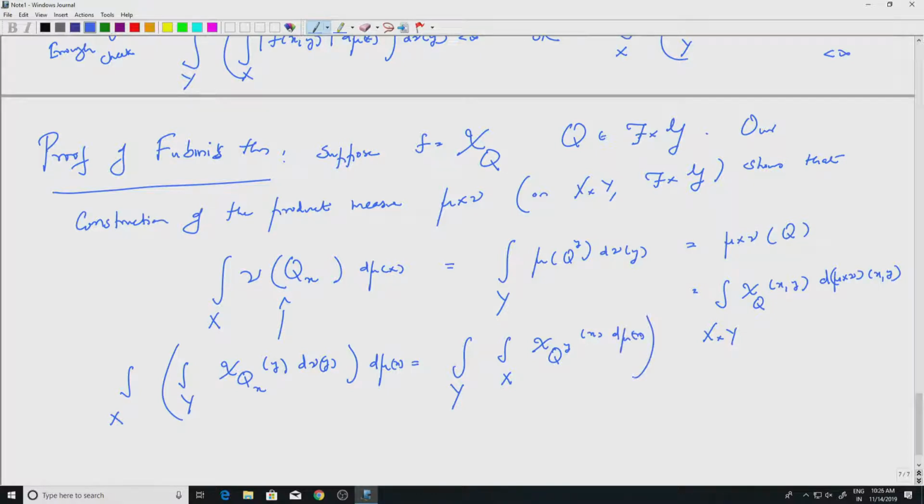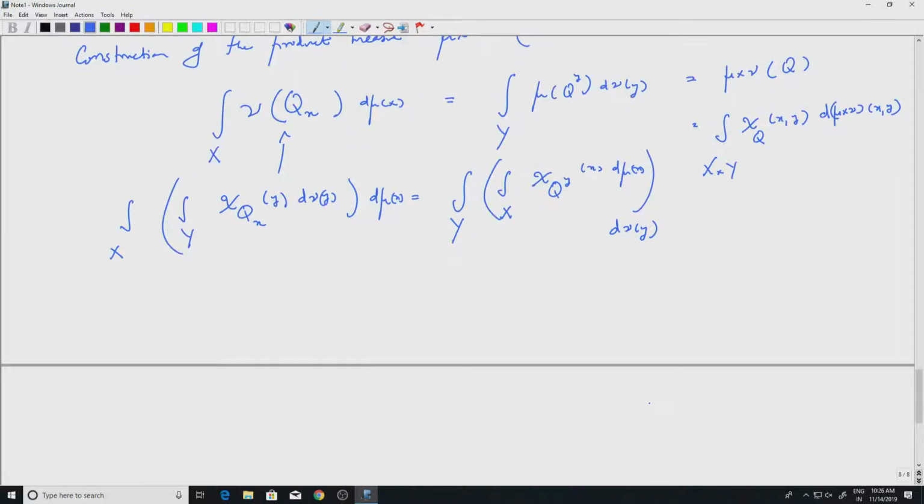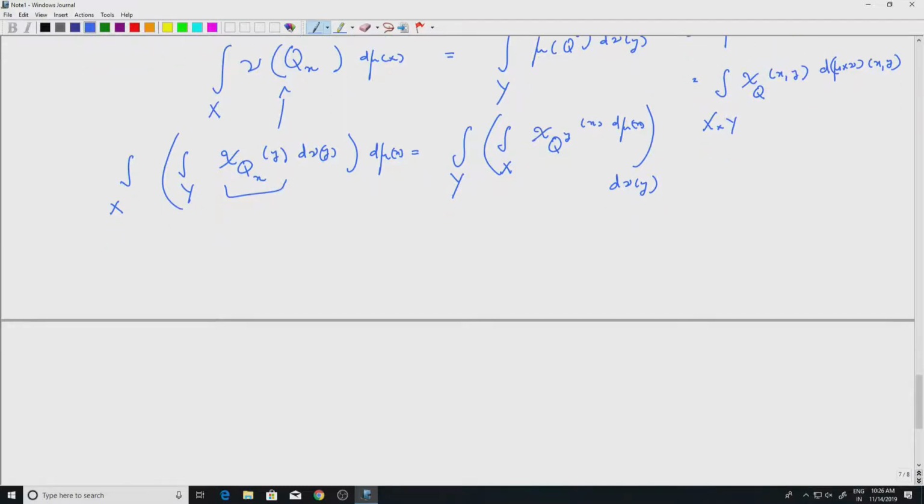That would be the inner integral, and you have the outer integral with respect to y. But what are these? What is chi of Q sub x at y? Well, this will be 1 if y is in Q sub x, 0 otherwise. And you see that this is actually equal to chi Q of (x, y). x is fixed, so it's just a section, and that is all that is needed.